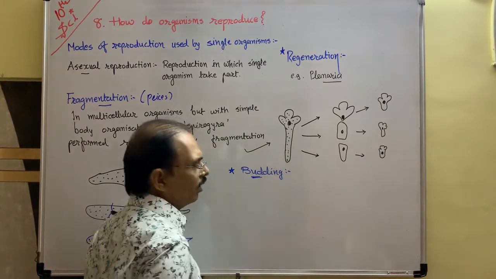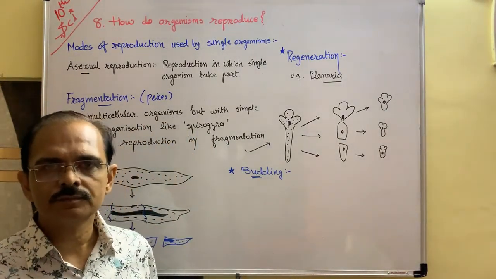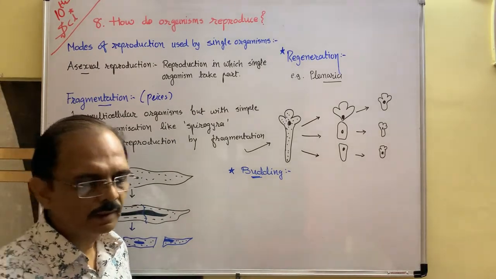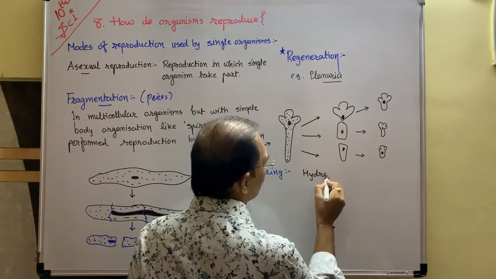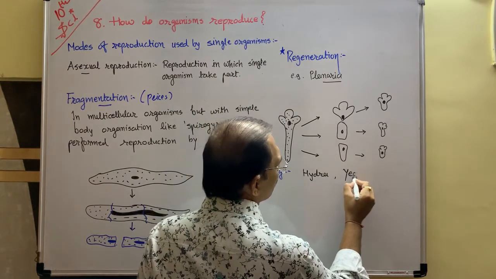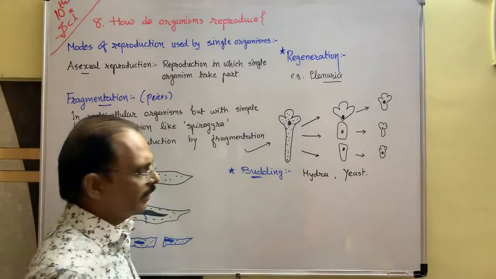After that, budding. A bud is formed. A small bud comes out from the parent body. That is called budding. As for example, hydra, yeast.